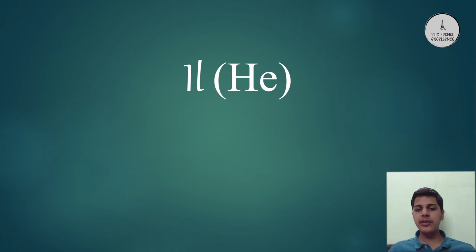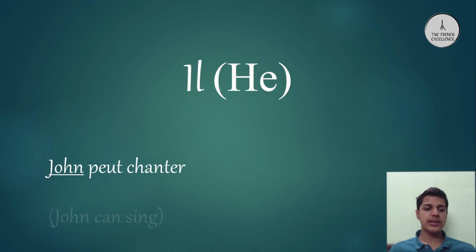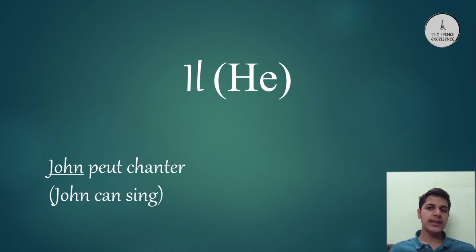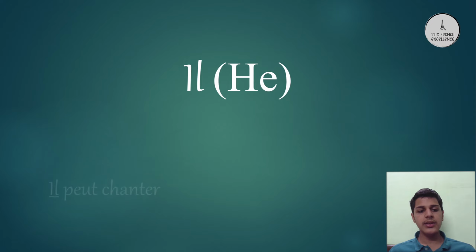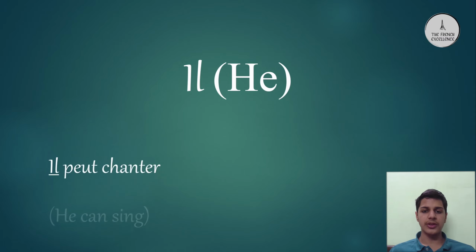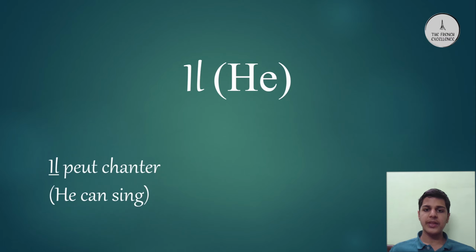The pronoun il can be used to replace the proper nouns which are masculine, such as, in this case, a sentence, Jean peut chanter. In this sentence, Jean is the name of a male or a boy and hence can be replaced with the pronoun il and the sentence can become il peut chanter, which means he can sing.